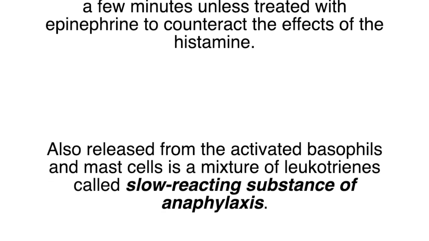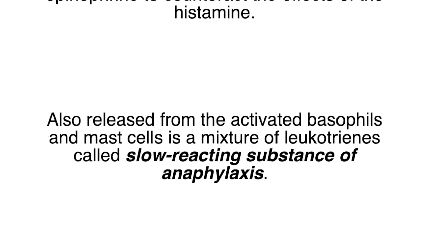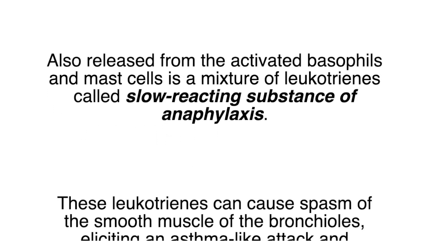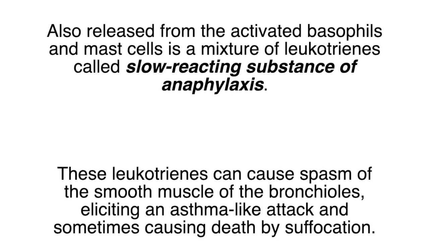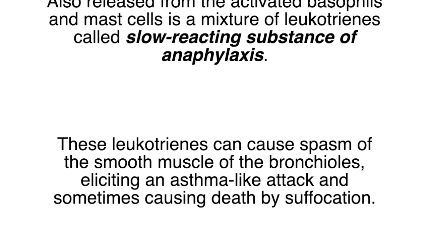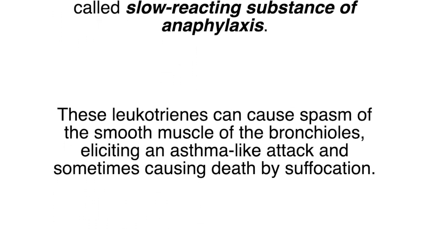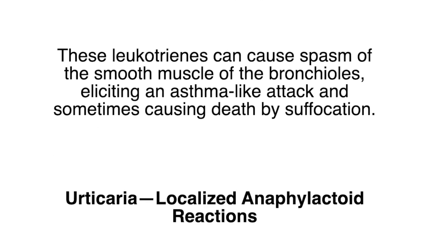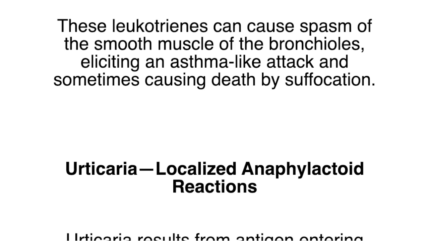Also released from the activated basophils and mast cells is a mixture of leukotrienes called slow reacting substance of anaphylaxis. These leukotrienes can cause spasm of the smooth muscles of the bronchioles, eliciting an asthma-like attack and sometimes causing death by suffocation.